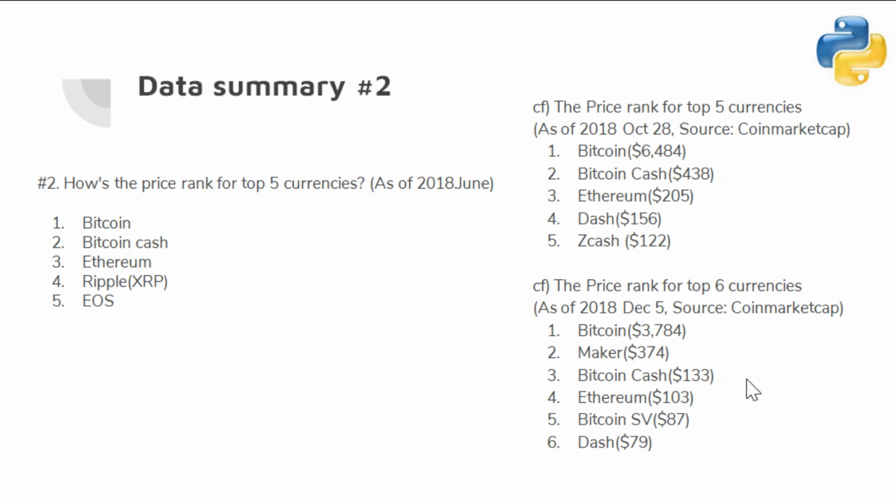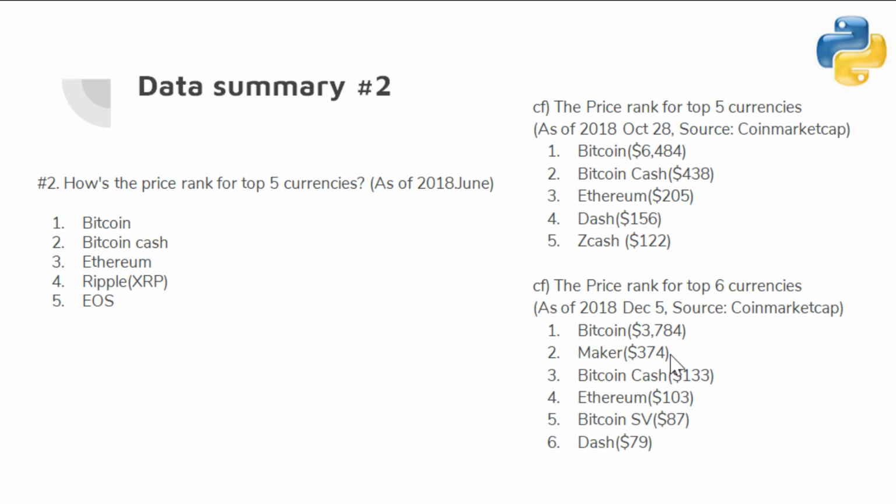I got this data from the coin market cap. So first is Bitcoin, second is Maker, third Bitcoin Cash, fourth Ethereum, fifth Bitcoin SV. So a lot of happening is going on, except the first Bitcoin.